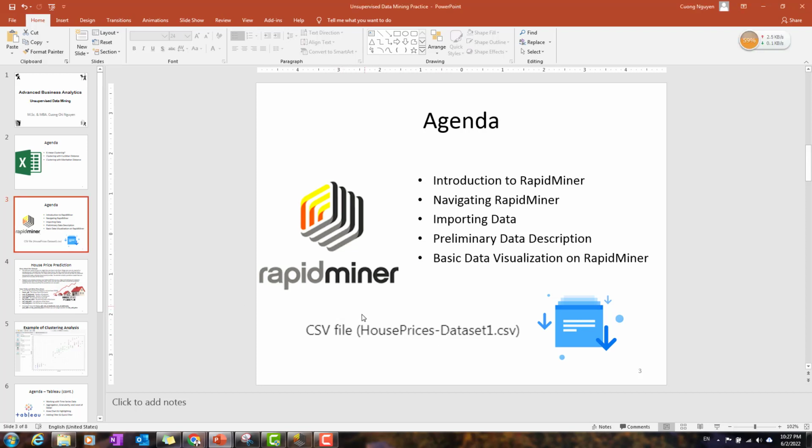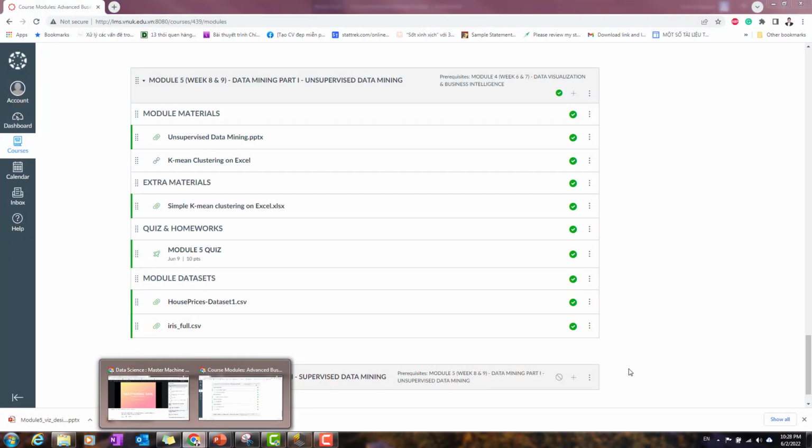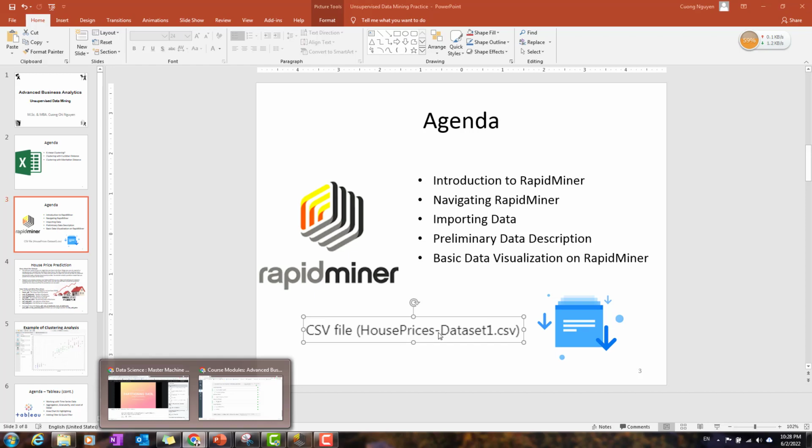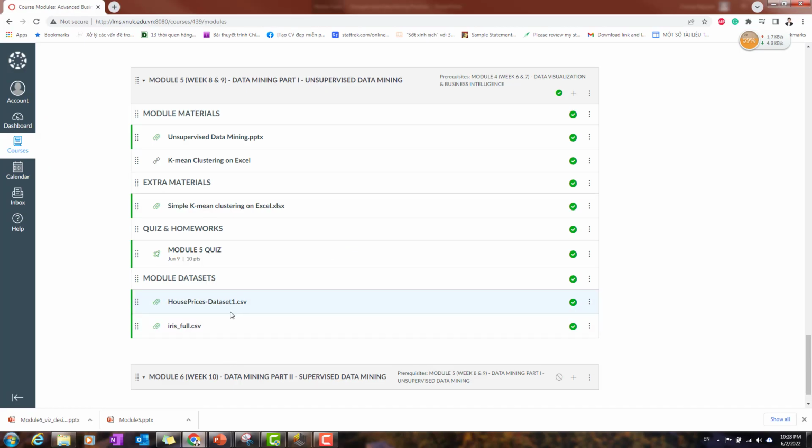To do this part, please go into Canvas and download the CSV file, HowPrice dataset 1. It has been posted over here. All you have to do is download it and save it into your computer.